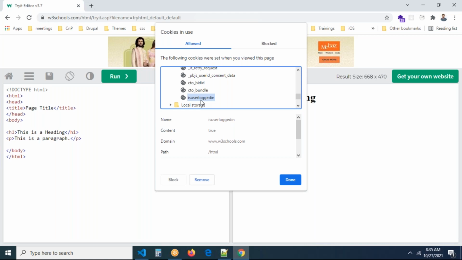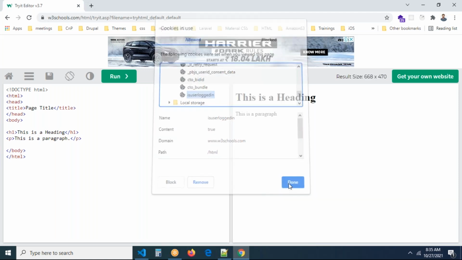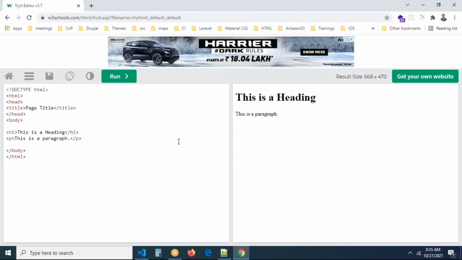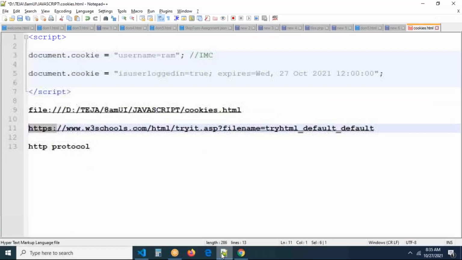So those cookies will be destroyed automatically if you close the browser. But the user logged in cookie is created with expiry time. So when this cookie's expiration time is completed, the cookie is going to be deleted. This is exactly the concept of a cookie. Okay, cookies are created. Once cookies are created, now, but how can we execute here?